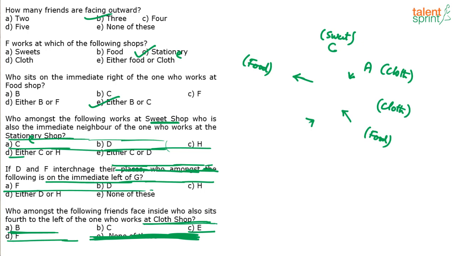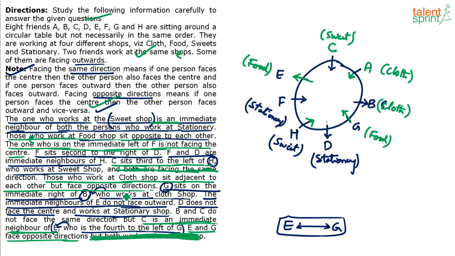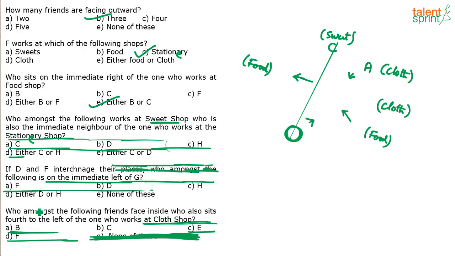So first of all, who are working in sweet shop? Let's find out. H is working in sweet shop and C is working in sweet shop. And also a neighbor of stationery shop, he says. So I think H should be the answer, right? H is working in sweet shop and H is also a neighbor of the stationery shop person. So who among the following works in sweet shop, who is also the immediate neighbor of the one who works at stationery? H should be the answer.